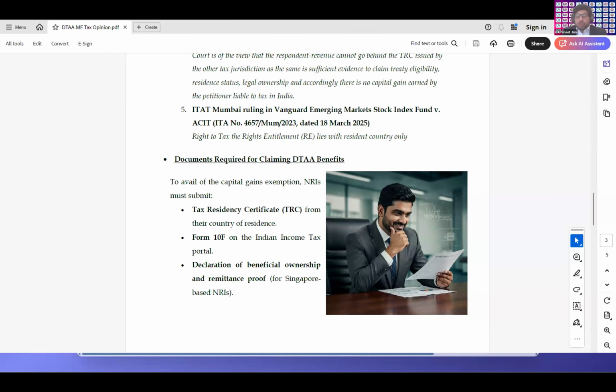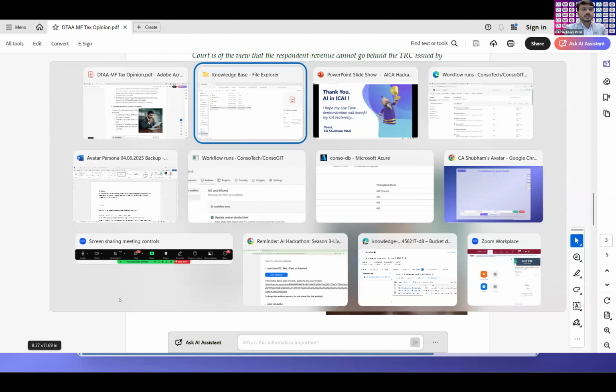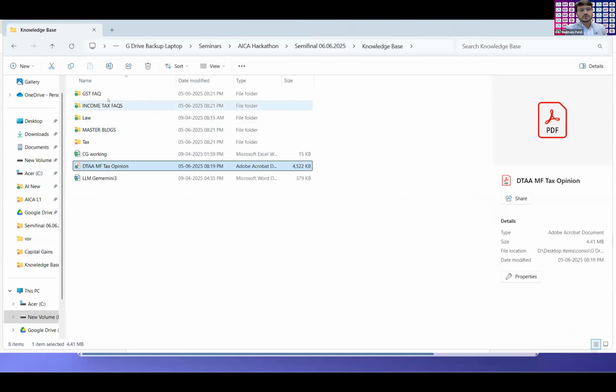Okay. My second question to you is, you used RAG. You said that if you don't get the answer from the knowledge base, it will go to the LLM model and research it. Correct. So how do you manage hallucination when it goes to LLM models? So the first thing is I'm trying to curate more and more toward my knowledge base, which I have prepared over here. In the knowledge base, I have curated the GST FAQs and income tax FAQs.